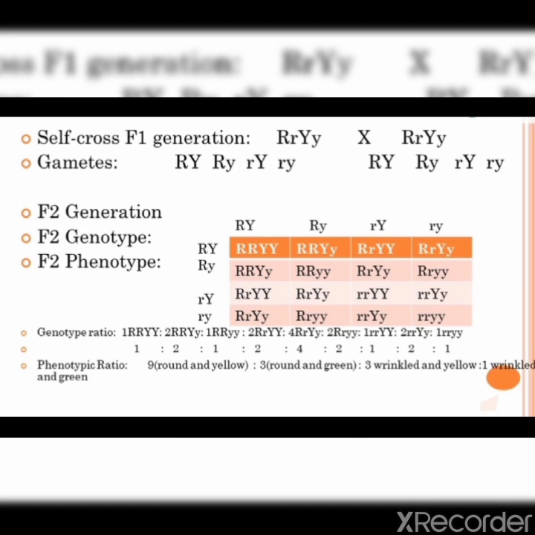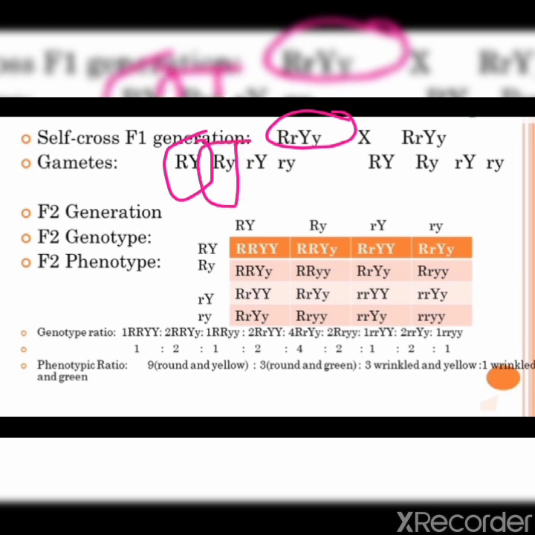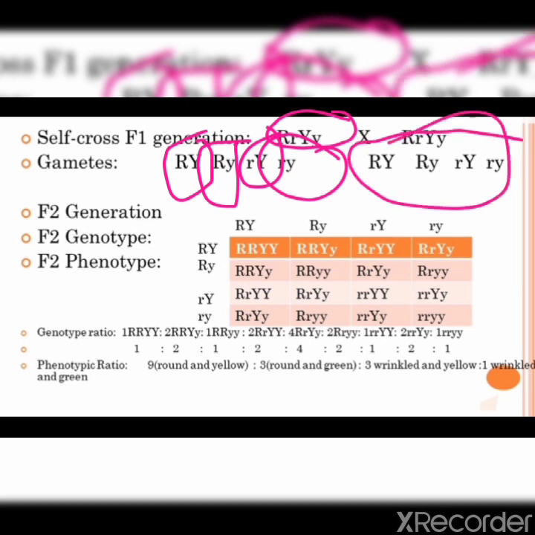The possible combinations of the gametes from this particular parent will be four types: capital R, capital Y, capital R, small y, small r, capital Y, and small r, small y. Clear? Similarly, in the case of the other parent also, he got the same gamete combinations: capital R, capital Y, capital R, small y, small r, capital Y, small r, small y.